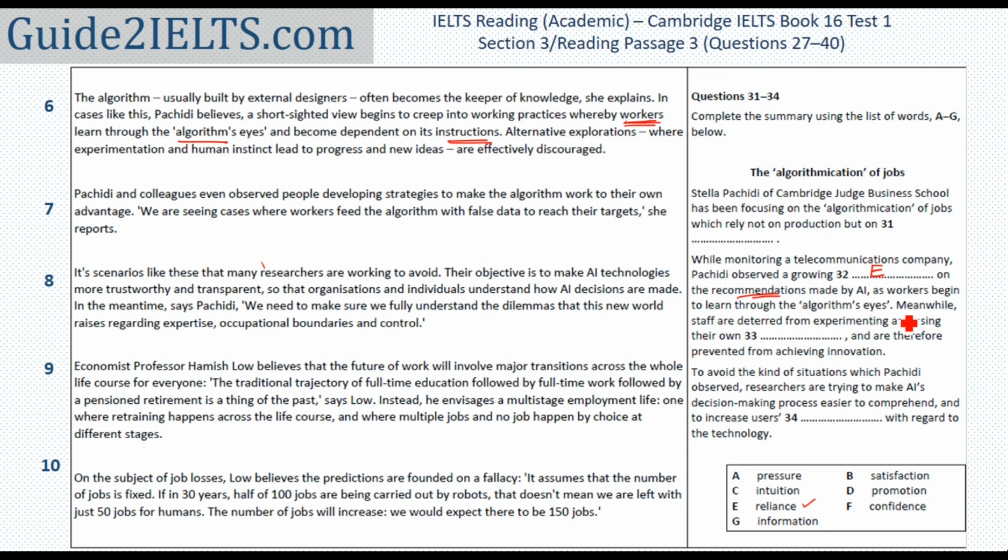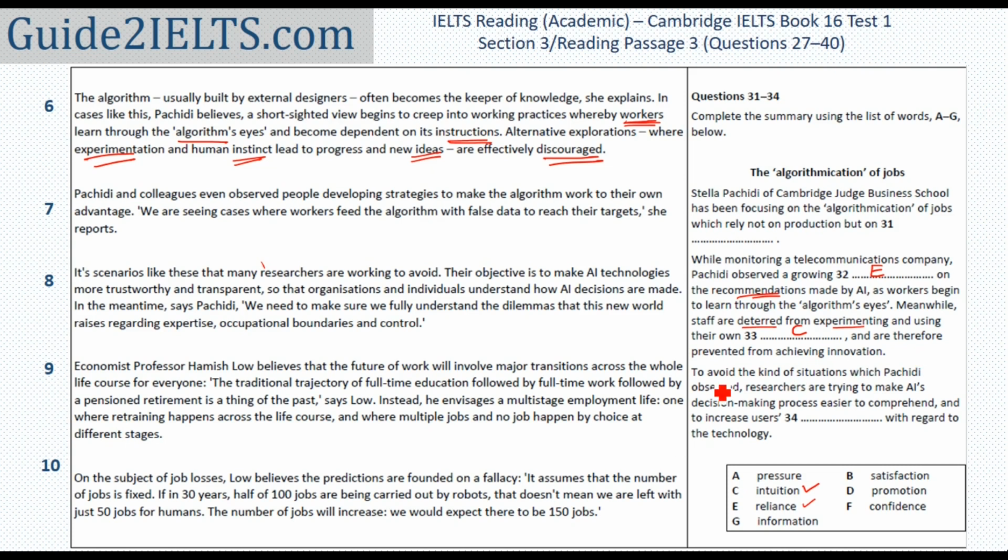We continue now. Meanwhile, staff are deterred from experimenting and using their own something. Deterred is discouraged. Experimenting is experimentation. So we are looking for what they are discouraged from. They are discouraged from experimenting and using what? Could be using their own instinct, could be using their own ideas. Keeping instinct and ideas in mind, I start looking at the options and the option is C. Using their own intuition, which is their own instinct. The correct answer would be C.